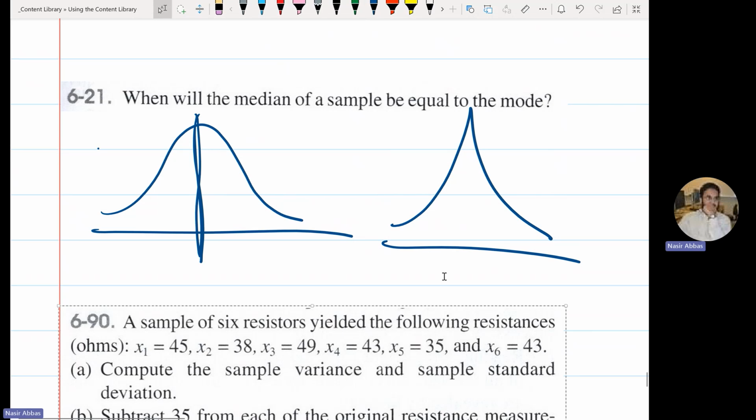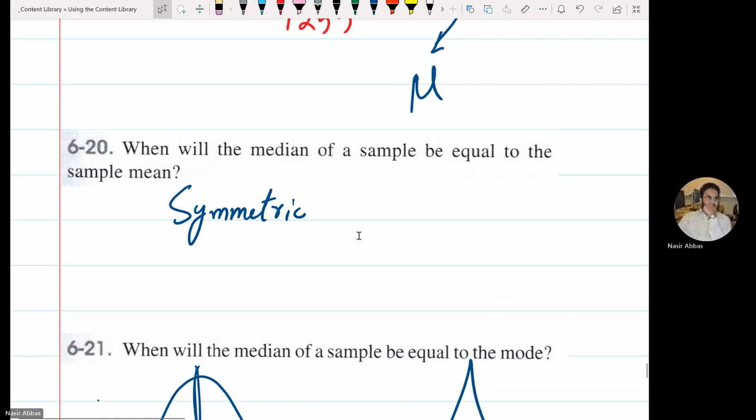Bimodal is symmetric, yes. But in that case, mode will not be the median. When will the median be equal to the mode?